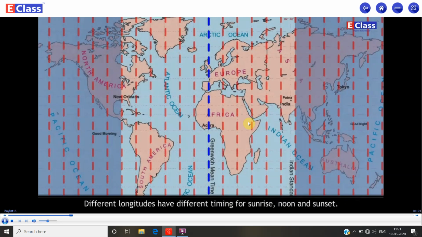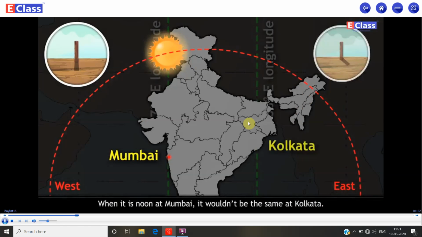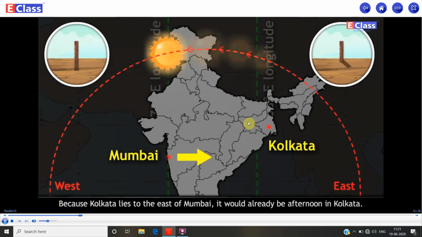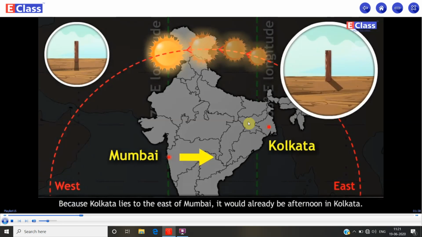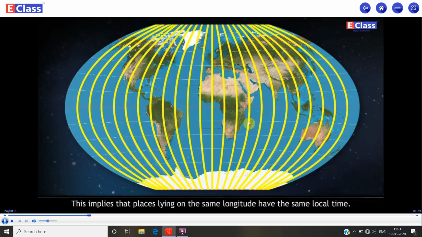Different longitudes have different timing for sunrise, noon, and sunset. When it is noon at Mumbai, it wouldn't be the same at Kolkata because Kolkata lies to the east of Mumbai. It would already be afternoon in Kolkata. The local time of a place on the Earth's surface is determined with reference to its noon time. This implies that places lying on the same longitude have the same local time.